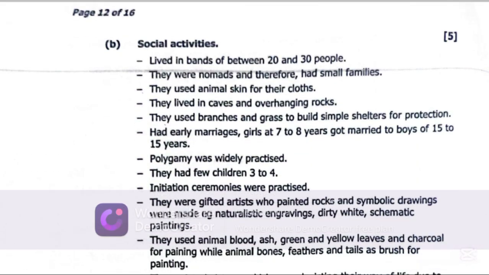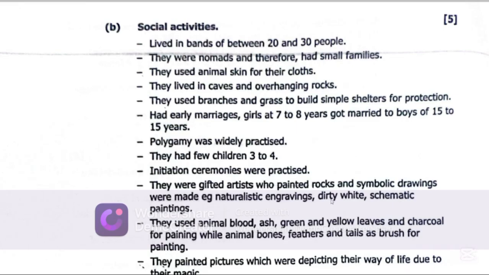Let's get to B. Social activities of the late Stone Age. They lived in bands of between 20 and 30 people. They were nomads. They moved from one place to another and therefore had small families. They used animal skin for their clothes. They lived in caves and overhanging rocks. They used branches and grass to build simple shelters for protection.